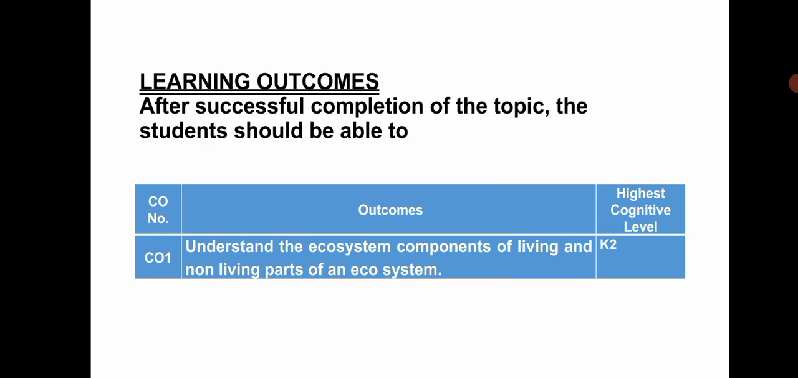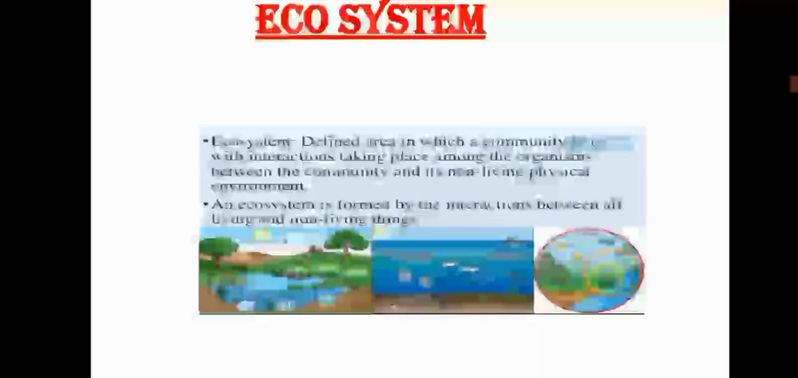After the successful completion of the topic, the students will be able to understand the ecosystem components of living and non-living parts of an ecosystem. Let us see what is meant by ecosystem. An ecosystem is a community that lives with interaction taking place among the organisms, between the community and its non-living physical environment. That is, organisms may interact with themselves as well as with the environment. That is called an ecosystem. So an ecosystem is made up of both the living community as well as the non-living community.